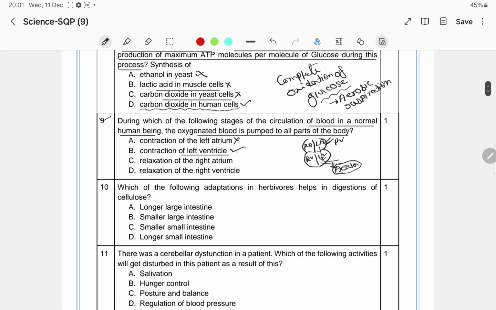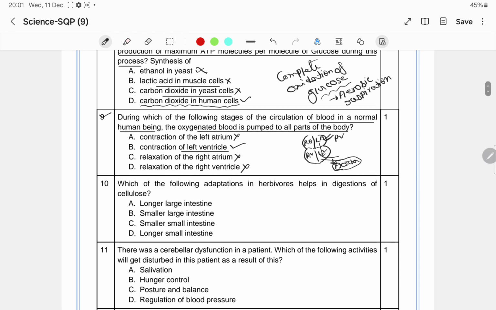Relaxation of the right atrium will not be the correct answer. Relaxation of the right ventricle will also not be the correct answer, because on the right side of the human heart there will be deoxygenated blood, not oxygenated. So the correct answer will be contraction of the left ventricle.